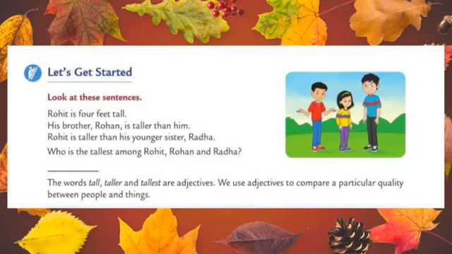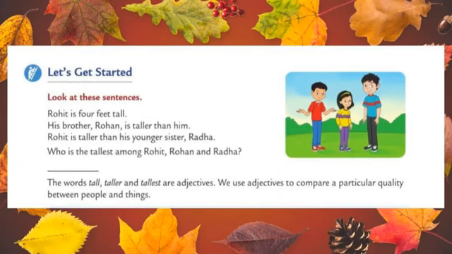Okay students, let's see a small warm-up exercise. Look at these sentences. Before going to see these sentences, students, just look at the picture. Three members are standing, two boys and one girl. Okay, now look at the sentences. Rohit is 4 feet tall. The boy who is wearing a red shirt, his name is Rohit. His brother Rohan is taller than him. The other boy who is wearing a blue shirt, his name is Rohan.